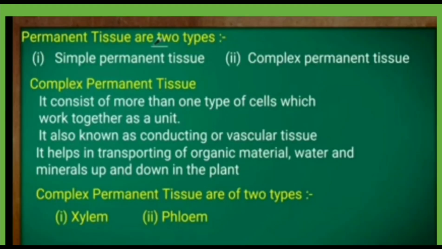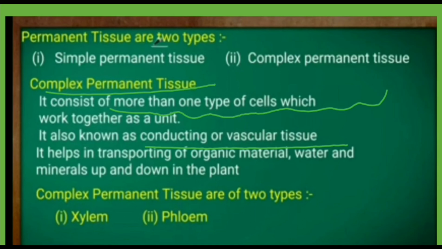Next, we have the complex permanent tissues, which are made up of more than one type of cell. They are also known as conducting or vascular tissues because they help in the conduction of material from one part of the plant to another. They are of two types.